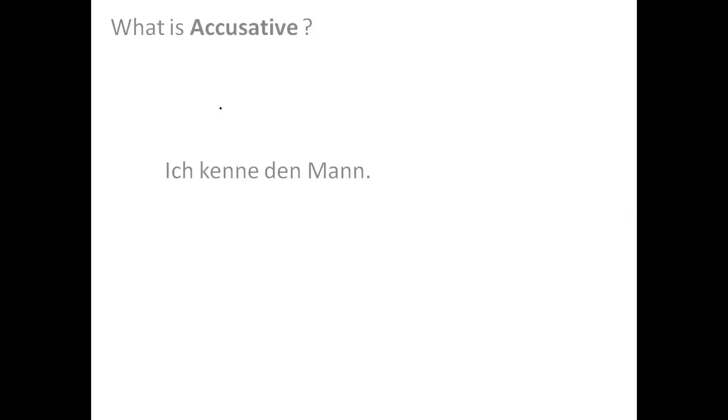First of all, I would like to discuss with you what is accusative. What do you understand when I say the word accusative? In previous lectures, we have discussed nominative, and this is a new case which is known as accusative.